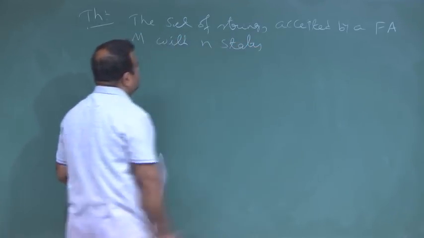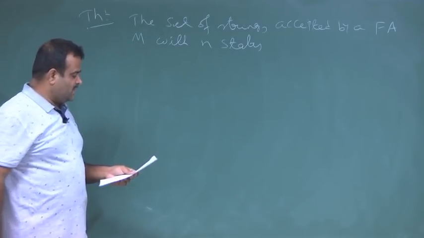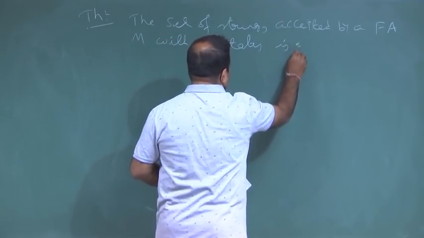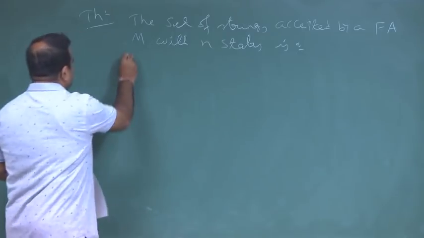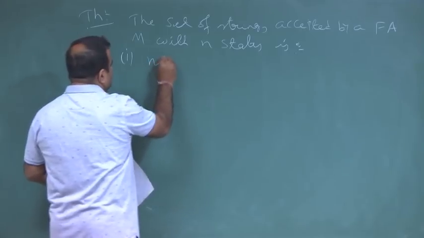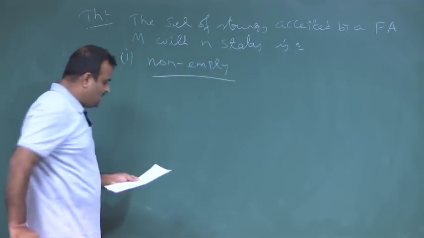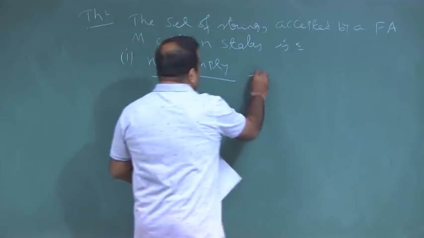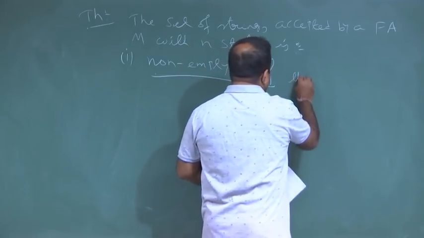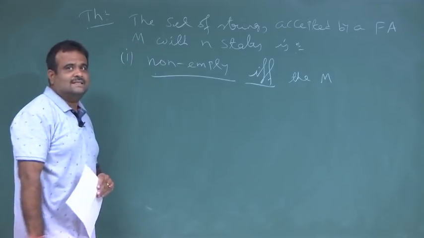So, that means this set is regular. If we have a regular set, then we have these properties: it is either empty, or it is non-empty if and only if the finite automaton M is accepting a string of length less than n.